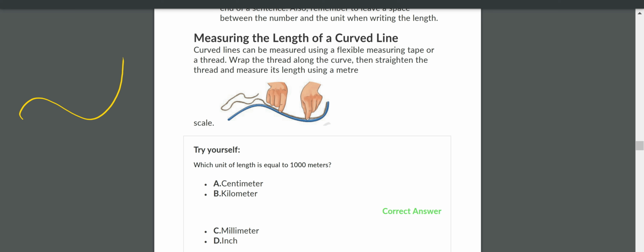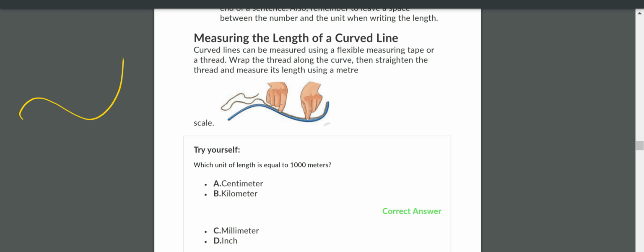So you place the thread on this curved line. Now you take the thread and keep this thread on the scale. Take this thread outside and keep it on your scale. So in this way we can measure the length of the curved line.